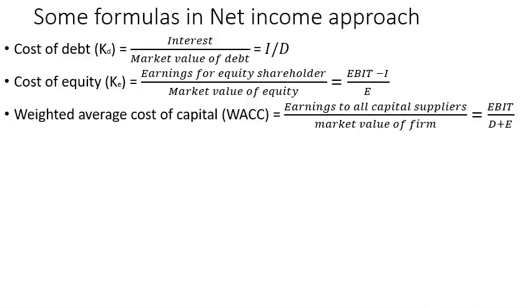These are the sum of the formulas in the net income approach. Cost of debt is interest by market value of debt. Cost of equity is earnings for equity shareholders by market value of equity. Weighted average cost of capital is earnings to all capital suppliers by market value of the firm.